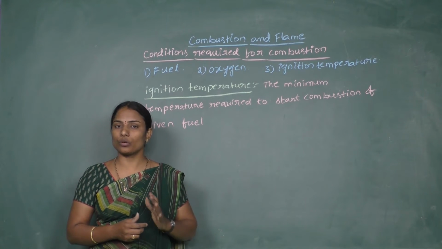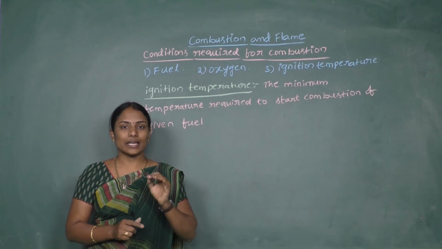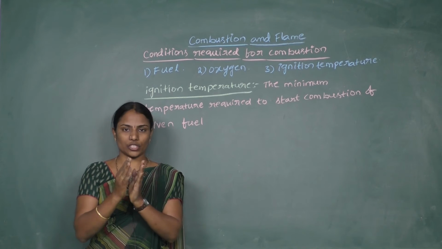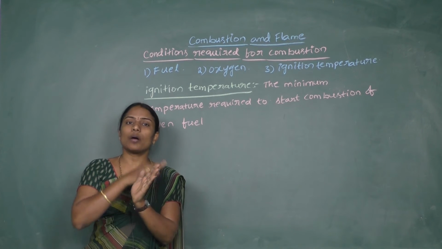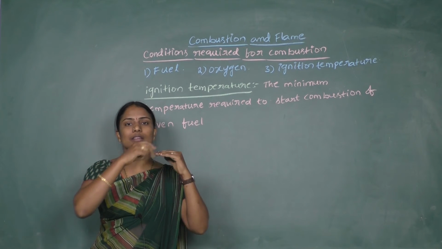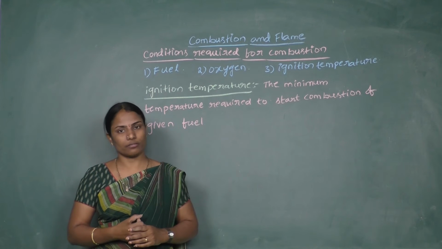Every substance can undergo combustion, but the difference is its ignition temperature. We need to heat the fuel above its ignition temperature. Once the temperature crosses the ignition temperature, the substance will definitely catch fire.